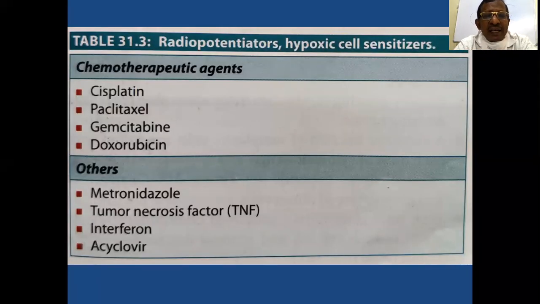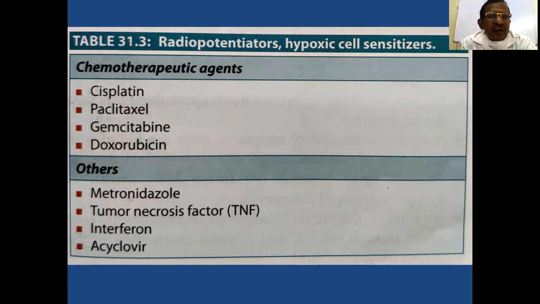Then what are radiopotentiators and hypoxic cell sensitizers? These are drugs or agents that potentiate the sensitivity to radiation and also sensitize the hypoxic cells, so that radiosensitivity is increased. Chemotherapeutic agents like cisplatin are commonly used as radiopotentiator and hypoxic cell sensitizer.